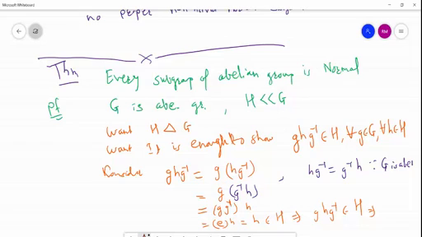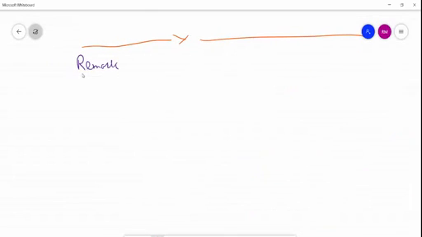G and H are arbitrary. G belongs to G, any element, and H is any element in H. So such type of product containing H, that's why H is a normal subgroup of G. So friends, we observe every subgroup of abelian group is normal, but converse of above result is not true.